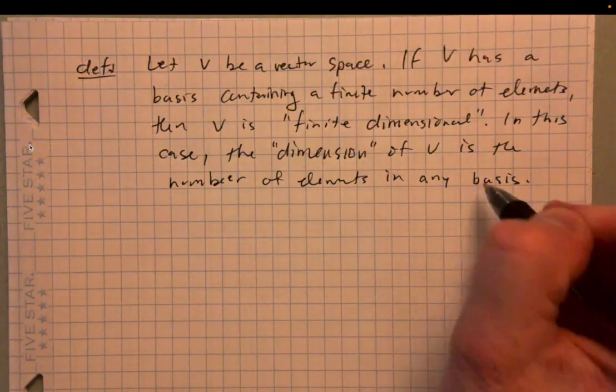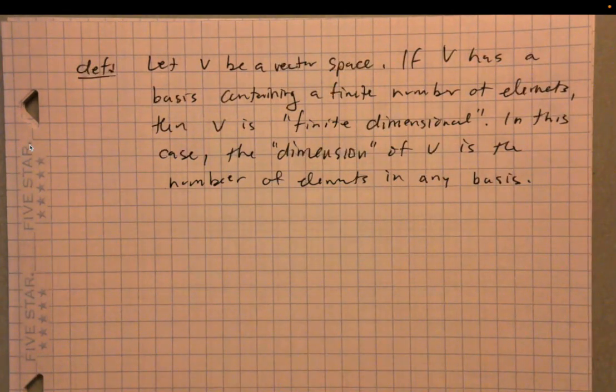So all bases have the same number of elements, and so that count, that number, is what we call the dimension of the vector space. Very cool. So now we can talk about a vector space. We can identify specific bases, but we can say something more general. We can discuss the dimension of the vector space, which is an allusion to the fact that all bases have the same number of elements.